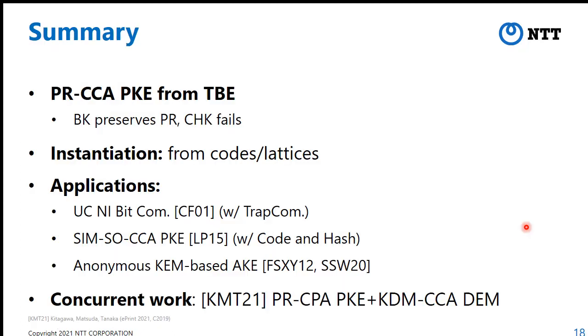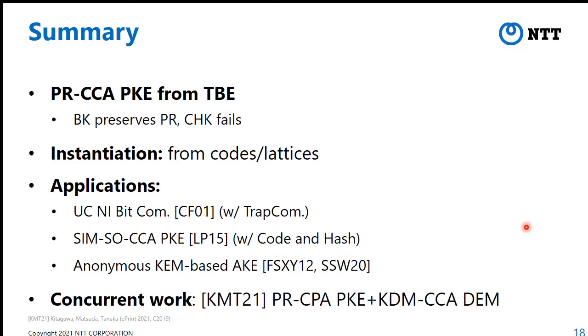Okay, so let us wrap up. This is a summary of our slides. We propose a PRCCA PKE from tag-based encryption. Roughly speaking, using the Boneh-Katz transformation, we can construct PRCCA PKE from PR-TBE. And we can instantiate such a PR-TBE from codes and lattices.